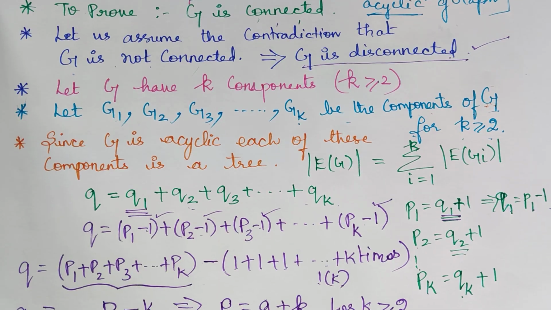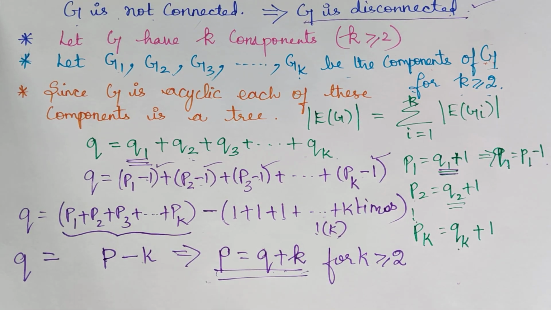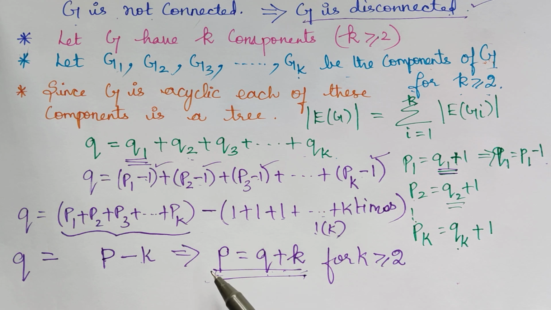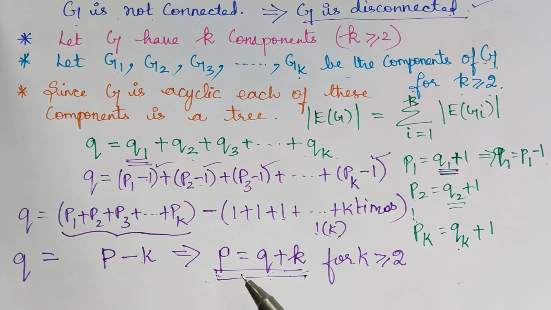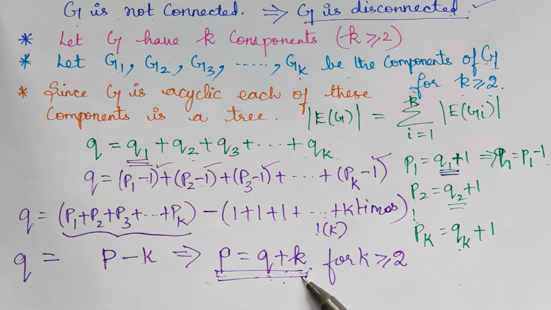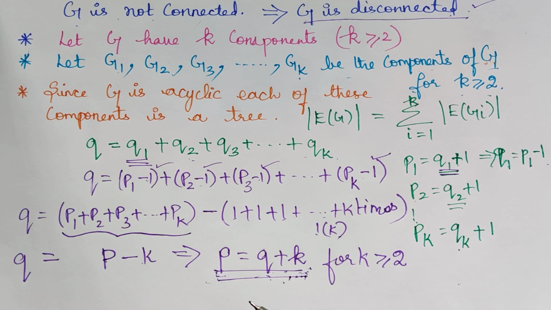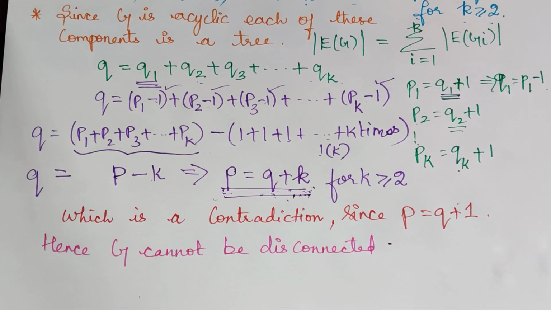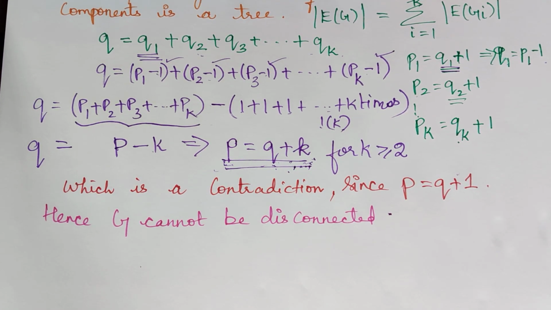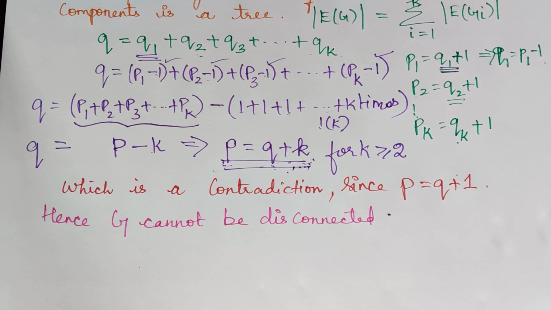Because if we assume G is disconnected, we arrive at P equal to Q plus K, which is against the fact that P is equal to Q plus 1. Hence G cannot be disconnected, and therefore G has to be connected.